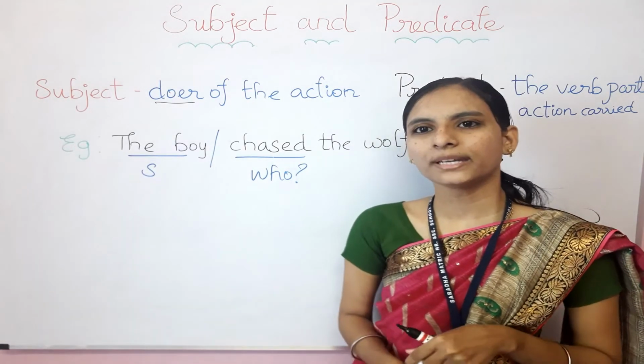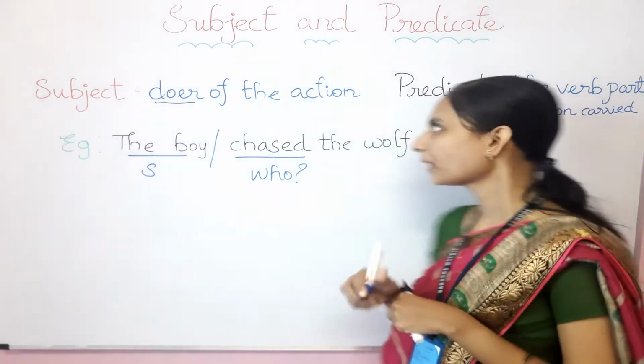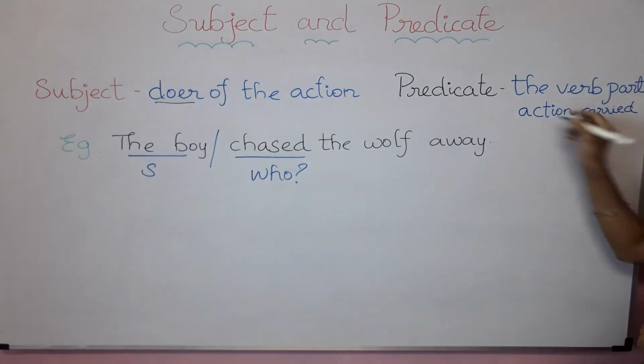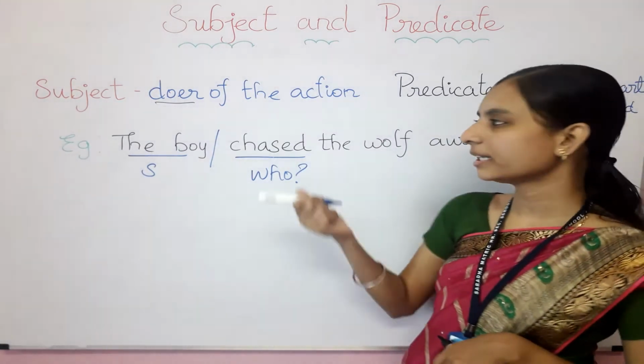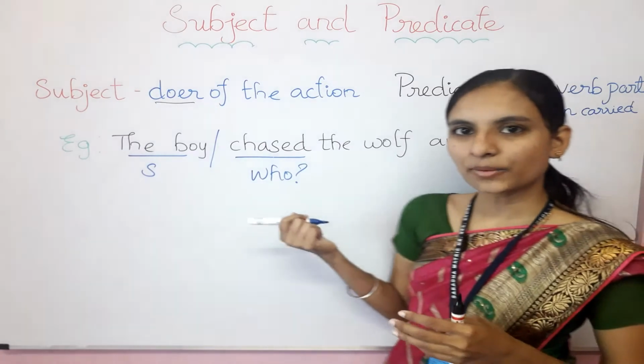Now what about the predicate? What is a predicate? I said you can look at the definition. The verb part. Am I right? The verb part or the action part. Here we have found out the verb, that is chased. That is the only action, right?